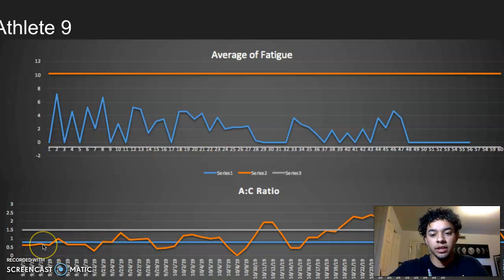Also, I feel like the acute to chronic ratio also reflects that this athlete may not be getting as much stimulus or playing time, because they seem to be in a period below the lower limit, in detraining, for quite some time. And then you also have a spike above the upper limit right here around 10:20 to 10:24. Maybe they did get in the game and did really well.